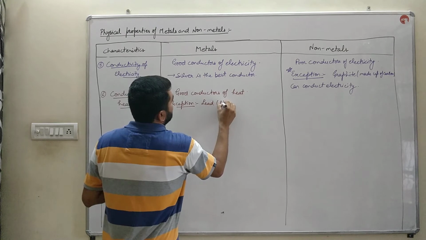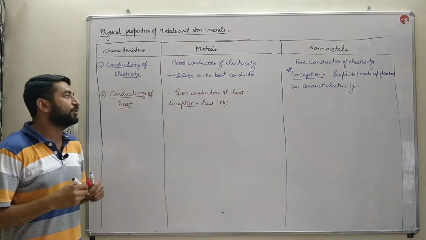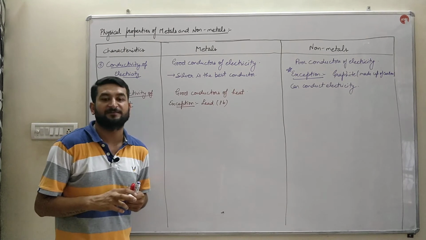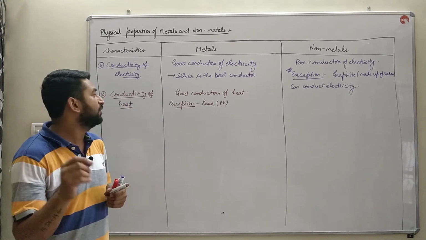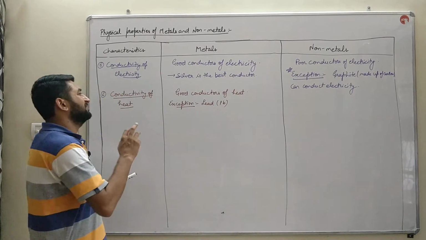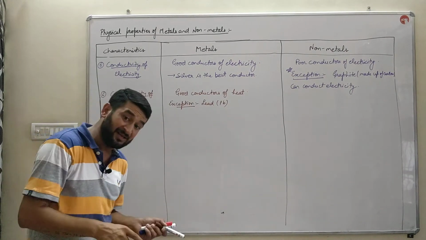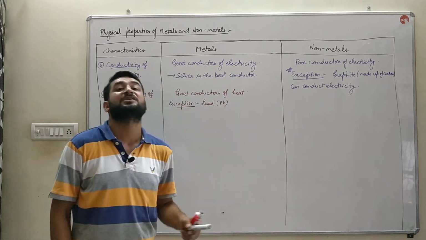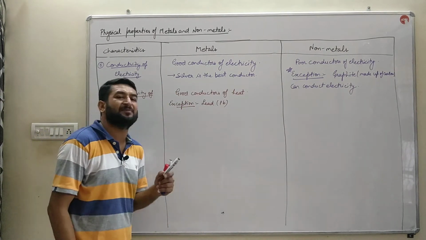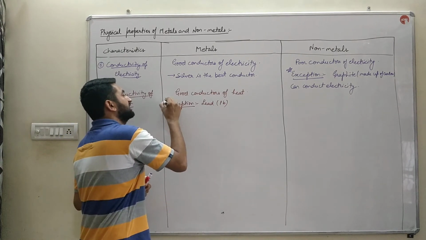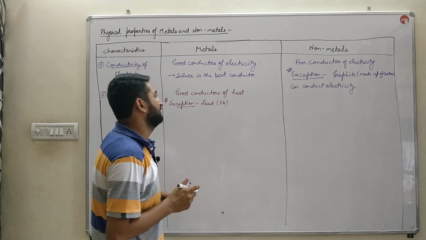lead. Lead is the only metal which is a poor conductor of heat. It is the only metal which does not conduct heat properly. So metals are good conductors of electricity as well as good conductors of heat. That is the reason why the cooking utensils are made up of metals. So there is an exception. It's a very important exception for your exam, bache.